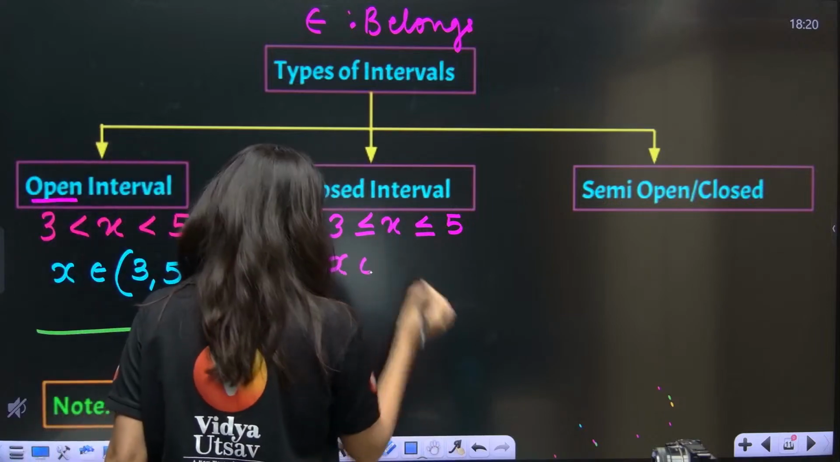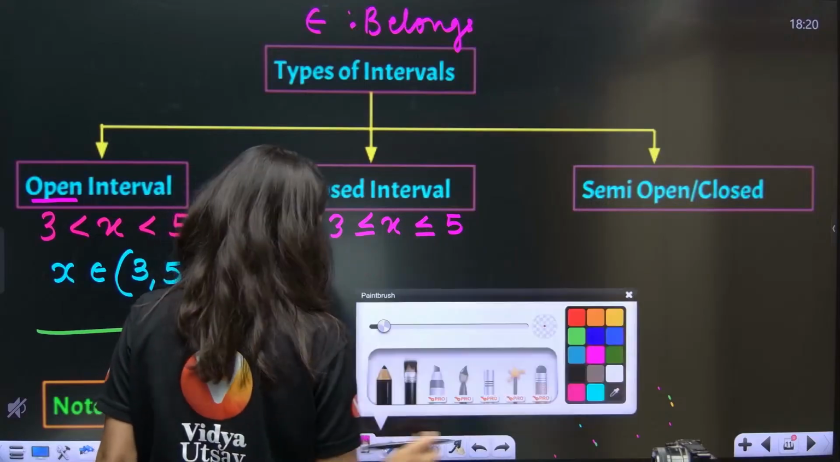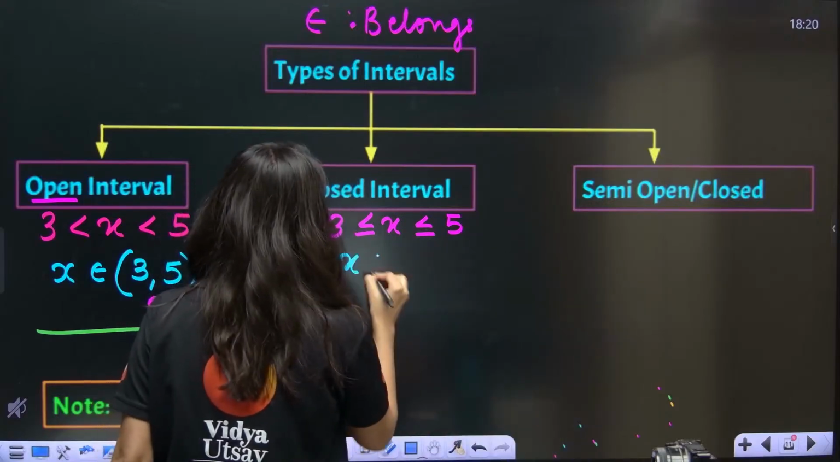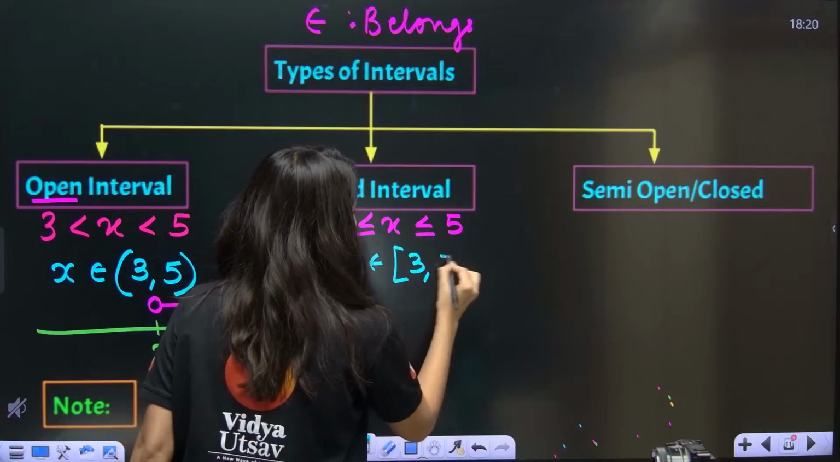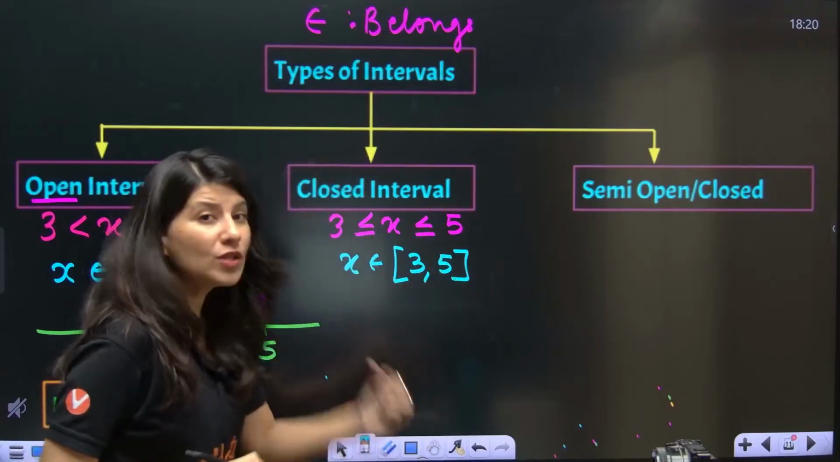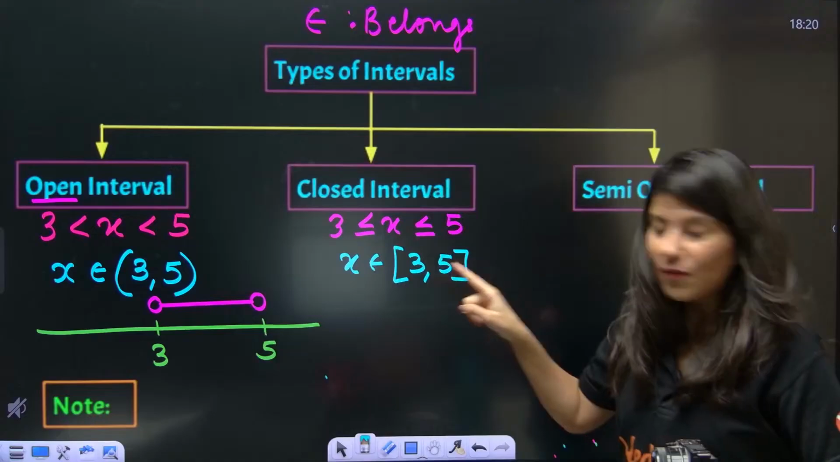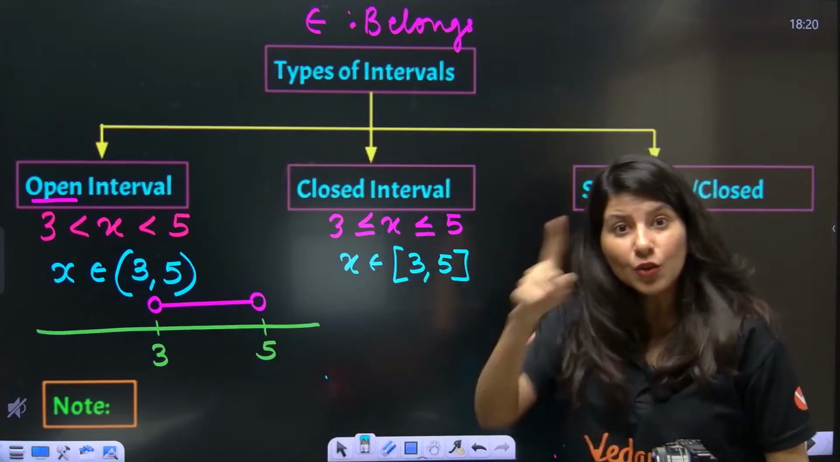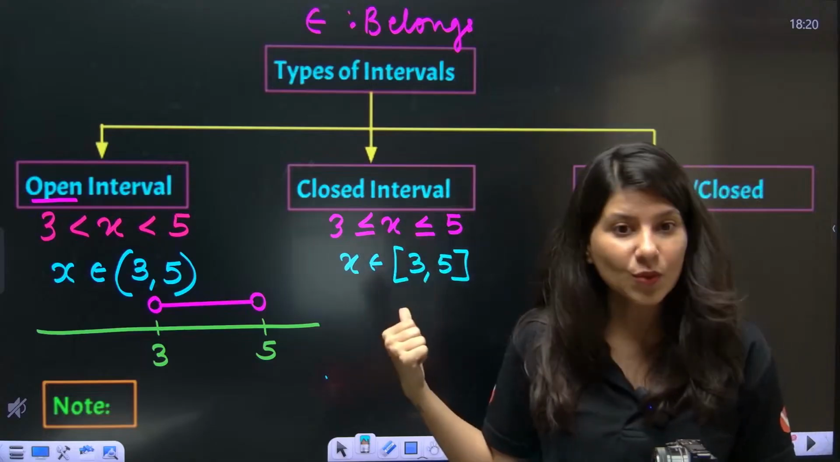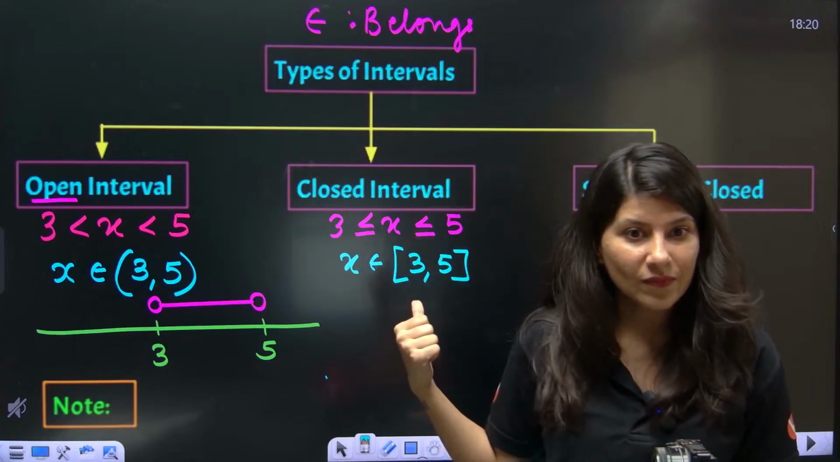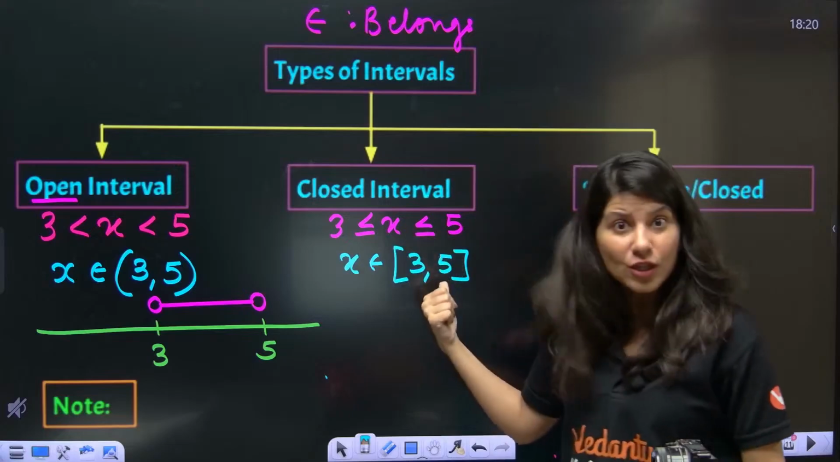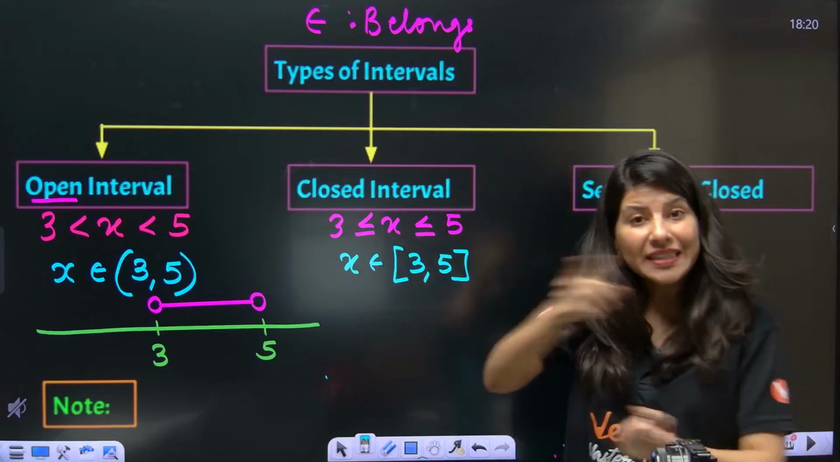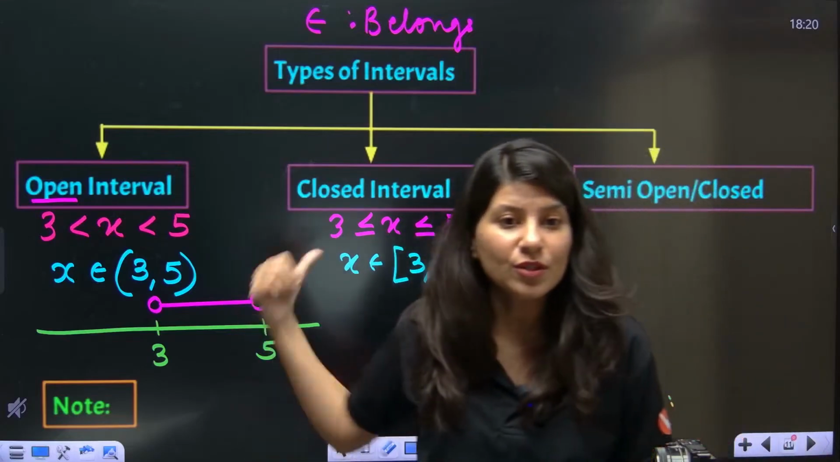Right? So what is going to happen? x belongs to, okay, let me change the color. x belongs to 3 close to 5 close. Now this is your close bracket. Whenever I apply close bracket, you need to understand that 3 is included, and 5 is also included here. And in between 3 and 5 also all the values should be here.